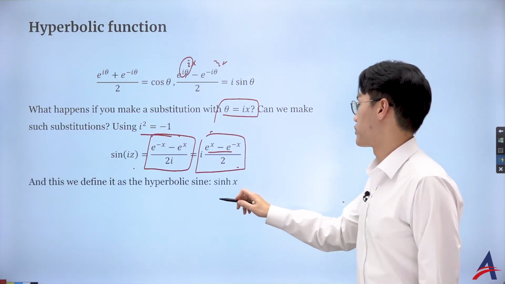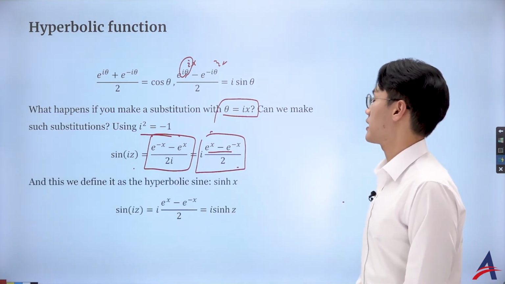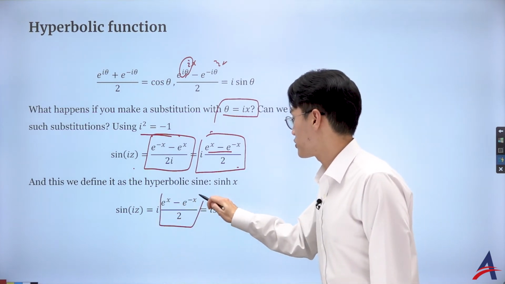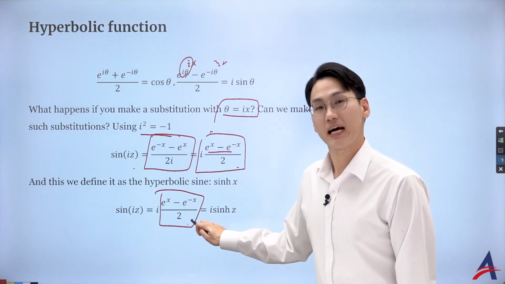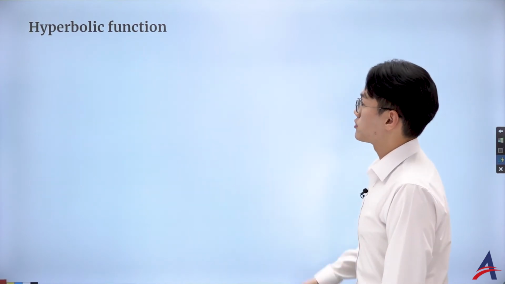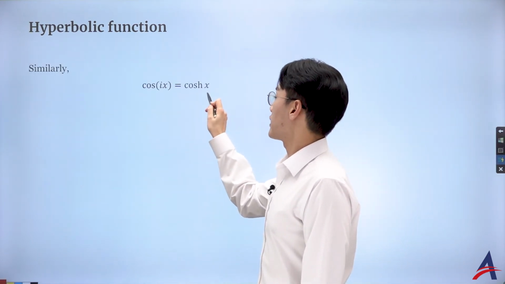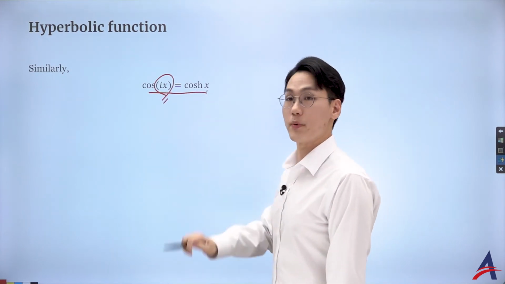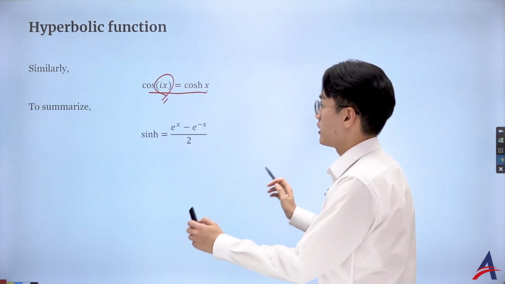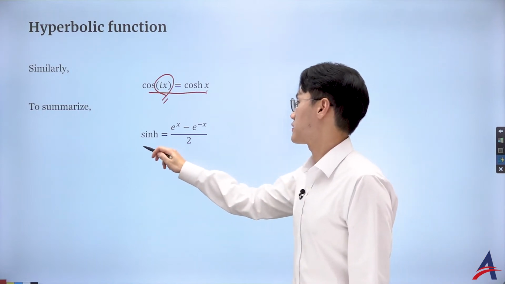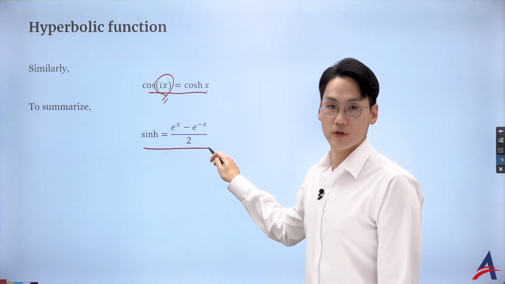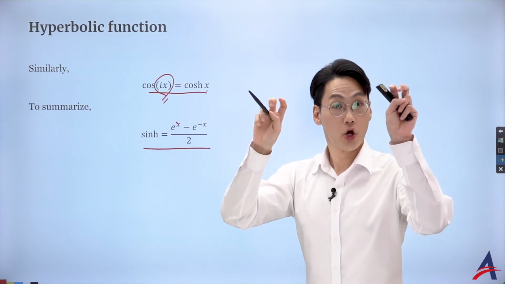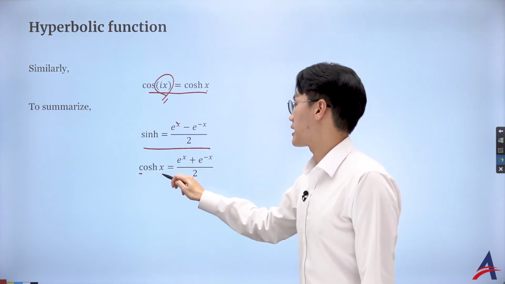So that is the definition of a hyperbolic sine. Who is a hyperbolic sine? This, e to the power of x minus e to the power of negative x over 2, that's hyperbolic sine. And you can do the same thing for the cosine. If you put in the ix, you get the hyperbolic cosine. So hyperbolic sine is defined to be the difference of the exponent and its conjugate, and then the cosine is the sum.